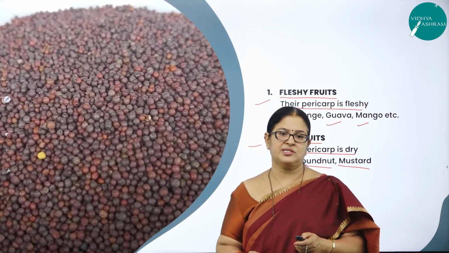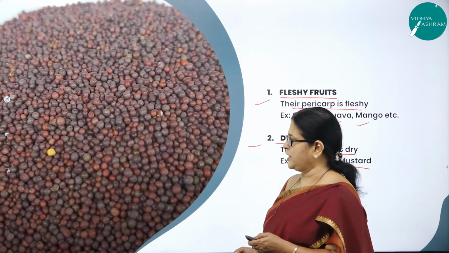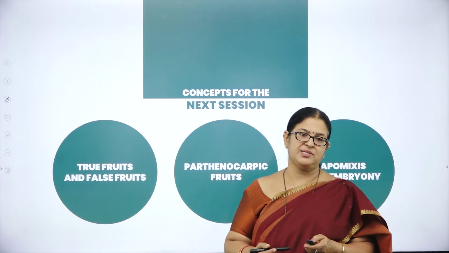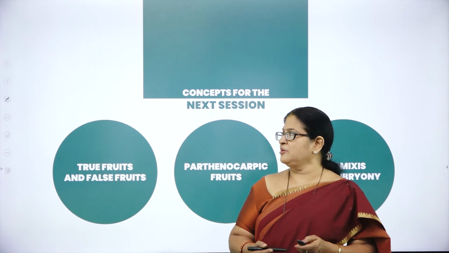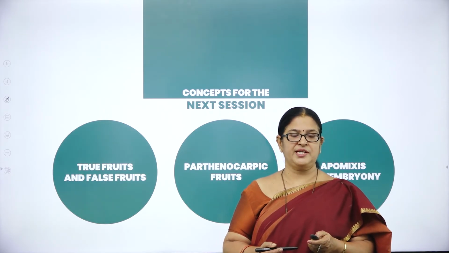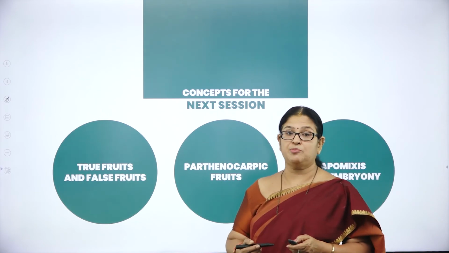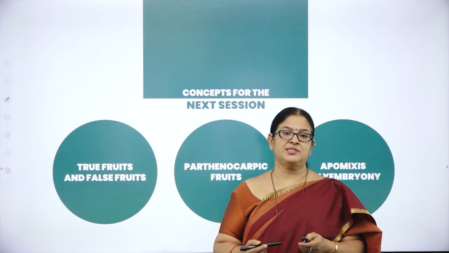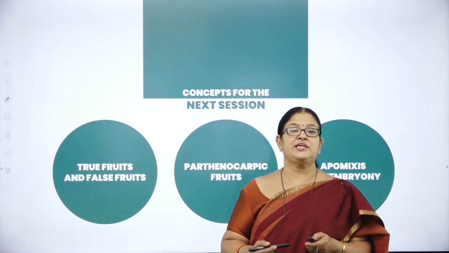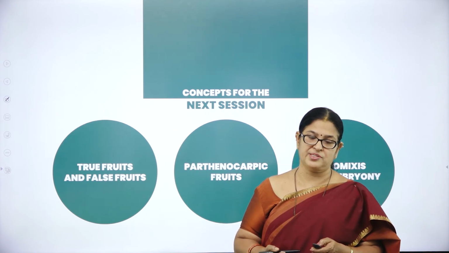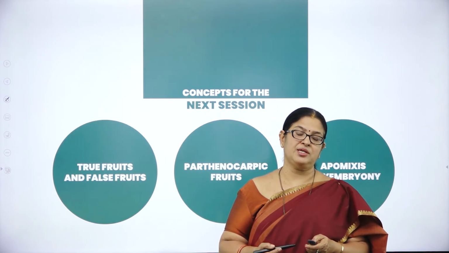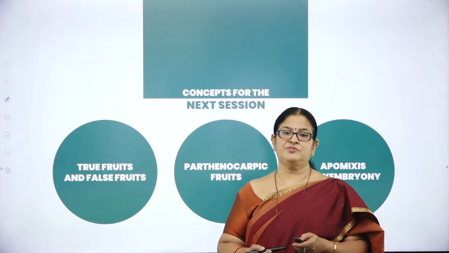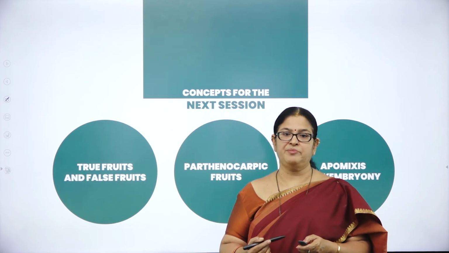Hope you have understood all the concepts we have discussed in today's session, right? In today's session we discussed the seed, and the two types of seeds, namely endospermic seed and non-endospermic seed. Then we studied the advantages of seeds in angiosperms. Then we also learnt a very important concept called dormancy of seed. What do you mean by dormancy of a seed? The capacity of a seed to remain inactive, or the inactive state of a seed, is called dormancy of a seed. Why will a seed undergo dormancy? In order to overcome unfavorable or adverse climatic conditions. On the return of favorable climatic conditions, it will germinate back, right?